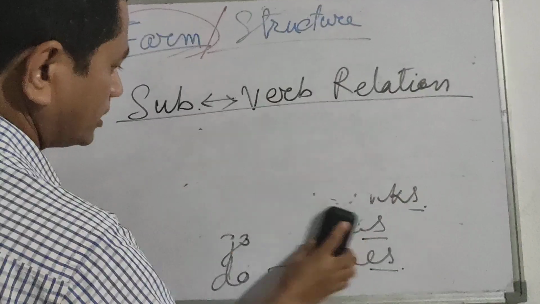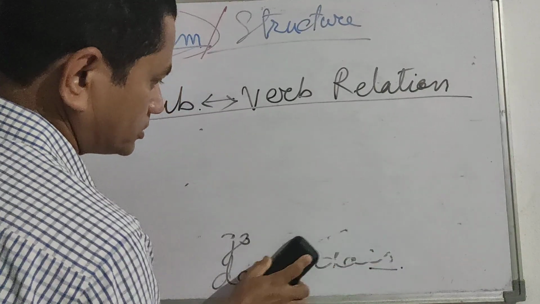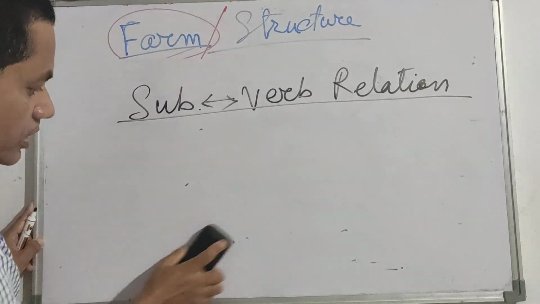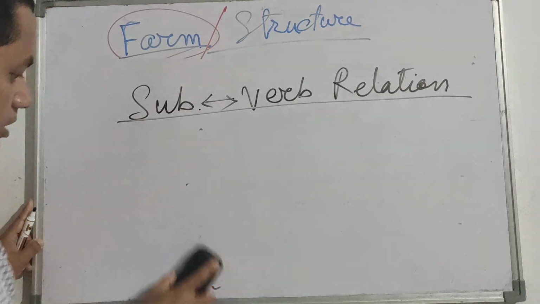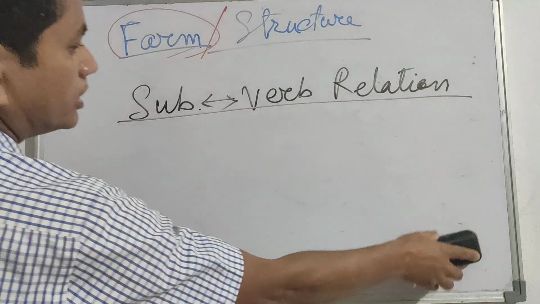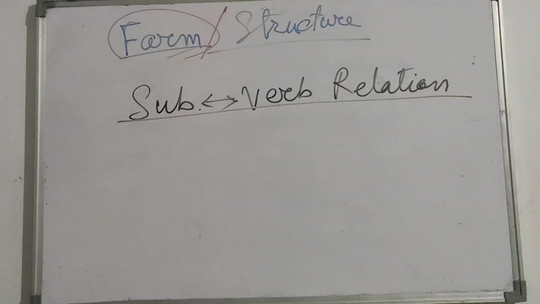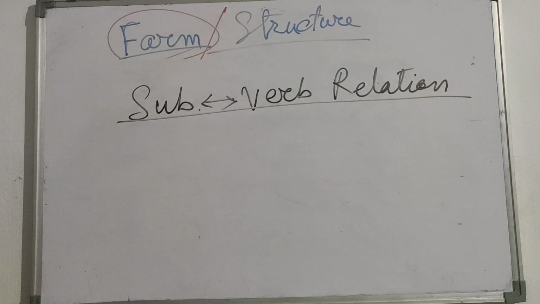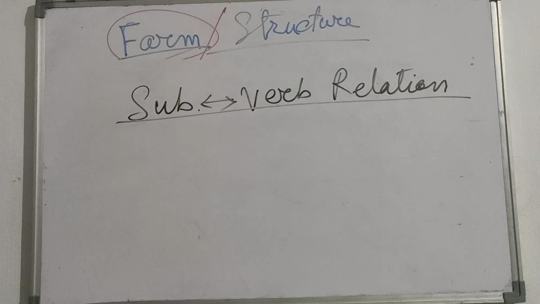Now I am giving you some helpful hints, which will help you to remember which are the words that generally take s or es.